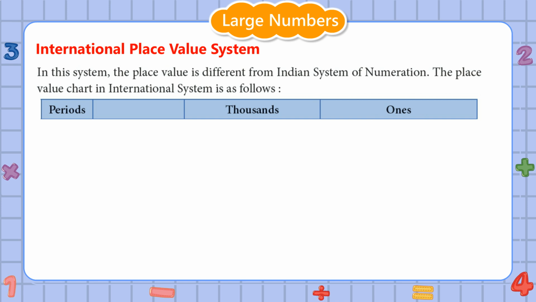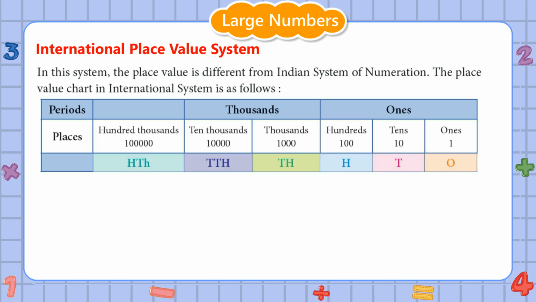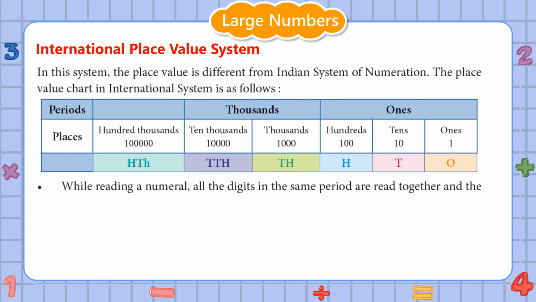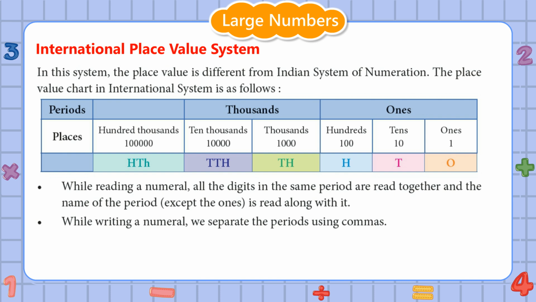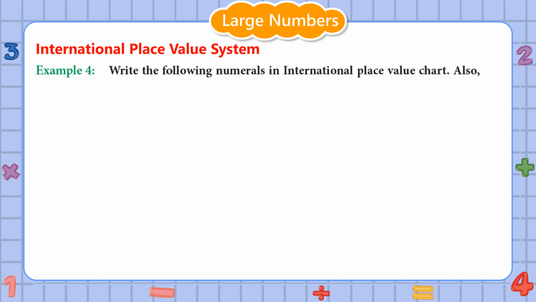Periods: thousands, ones. Places: hundred thousands, 10,000s, thousands, hundreds, tens, ones. While reading a numeral, all the digits in the same period are read together and the name of the period, except the ones, is read along with it. While writing a numeral, we separate the periods using commas. Example 4. Write the following numerals in the international place value chart. Also, put commas and write their number names.